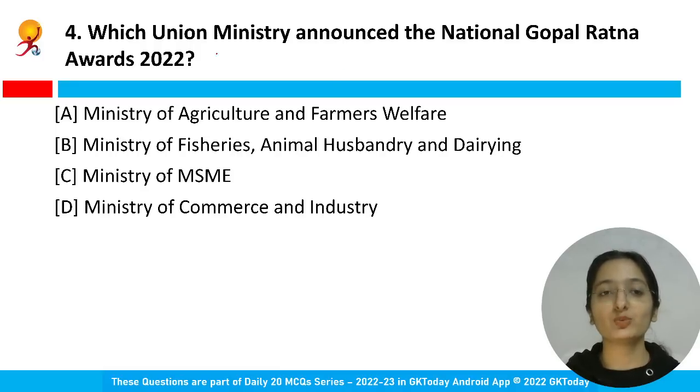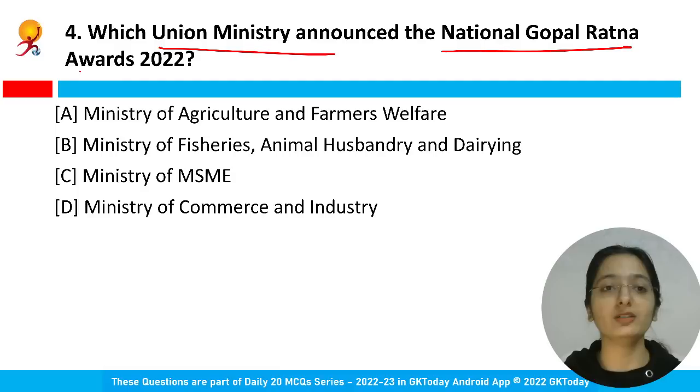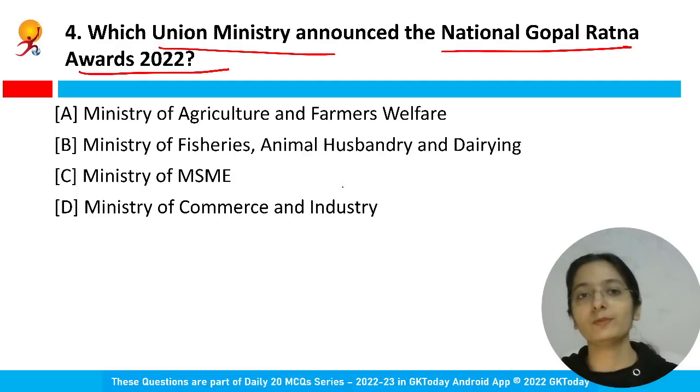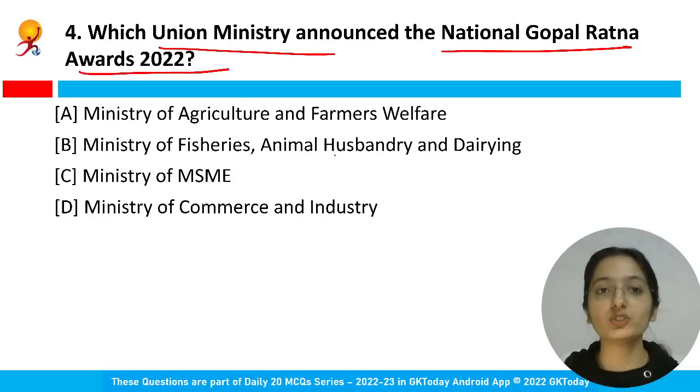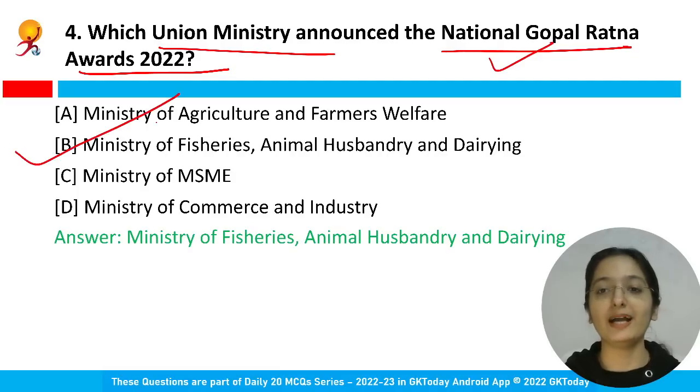Coming on to the next one now, which union minister announced the National Gopal Ratna Award 2022? So you are having four options. Which union ministry announced these National Gopal Ratna Awards? What do you think? Option B, Ministry of Fisheries, Animal Husbandry and Dairying. Absolutely correct. So this ministry is the correct answer, the ministry that announced these awards.